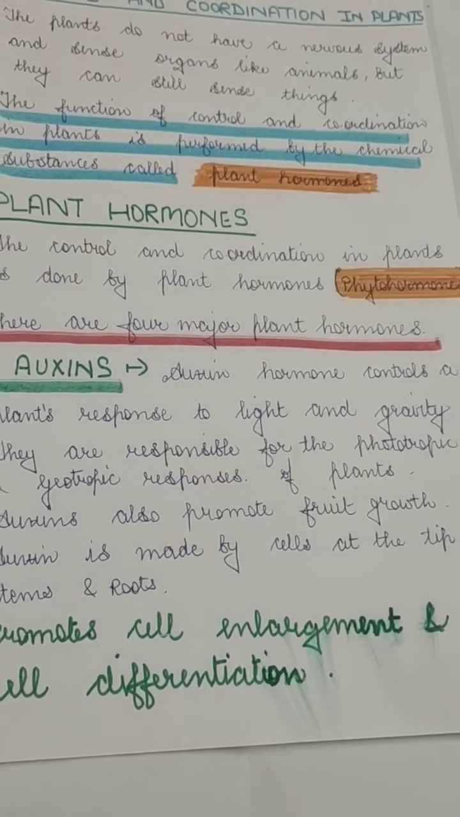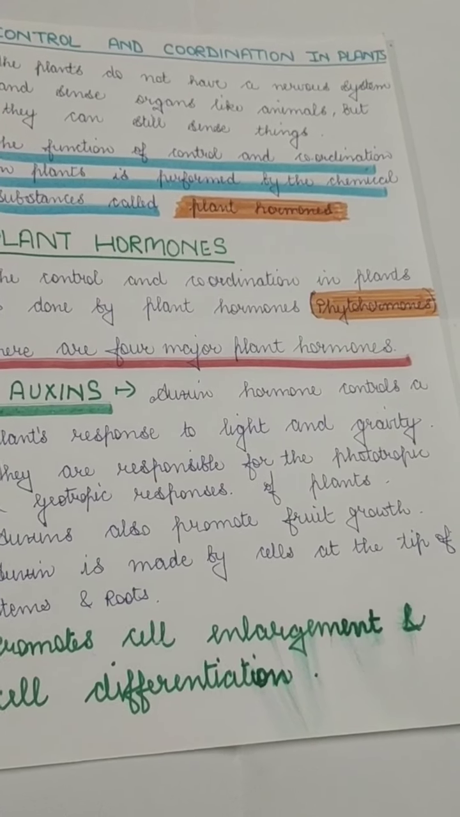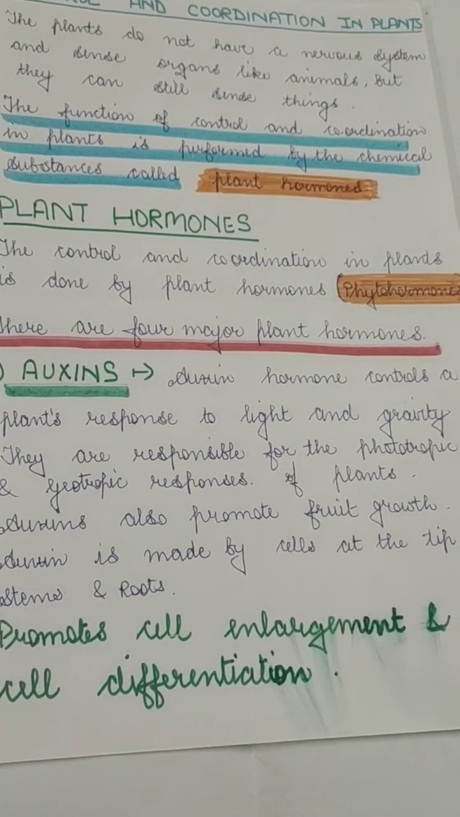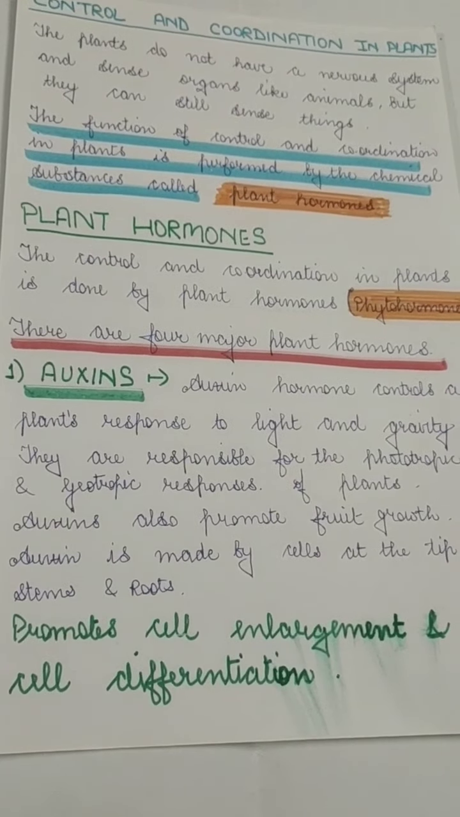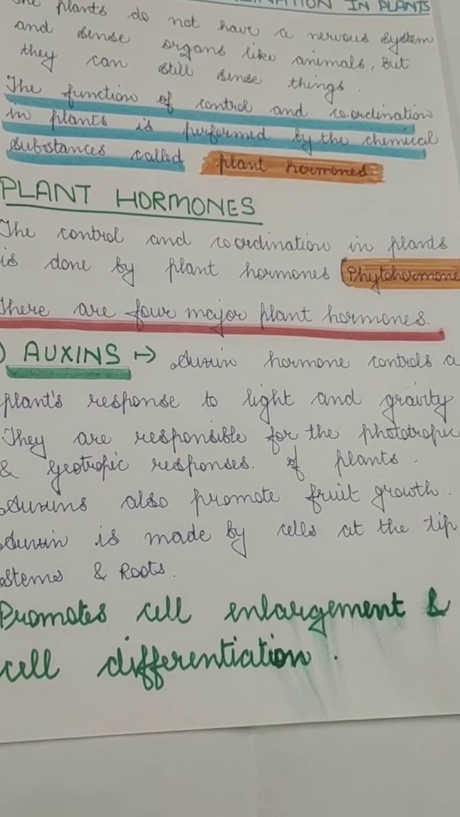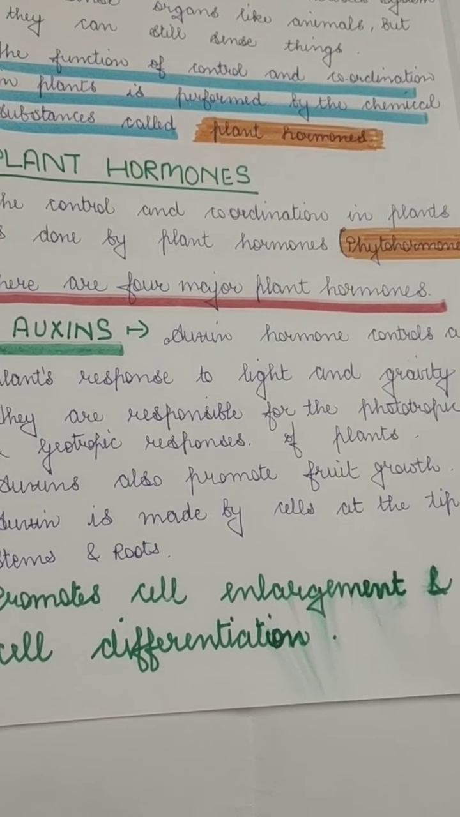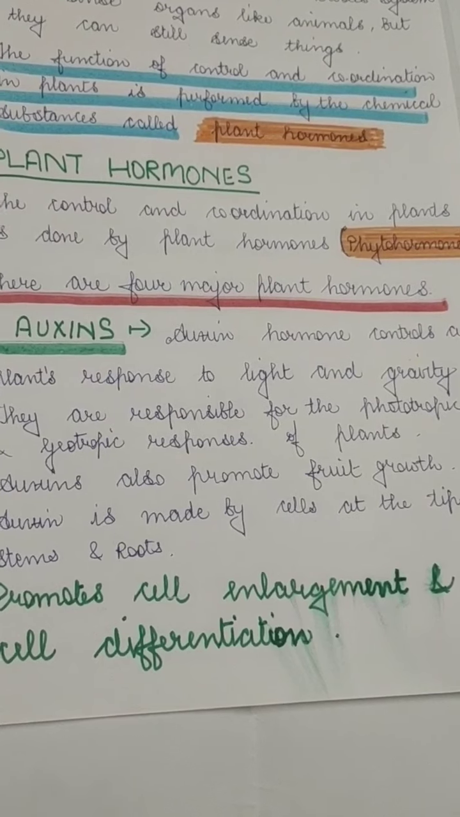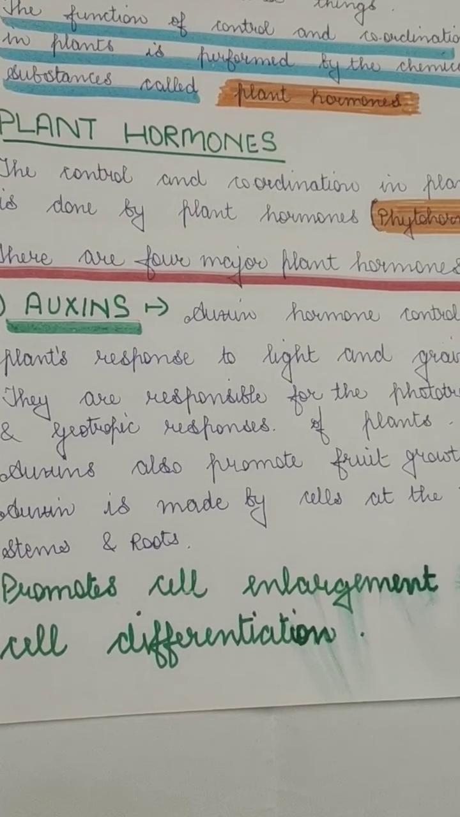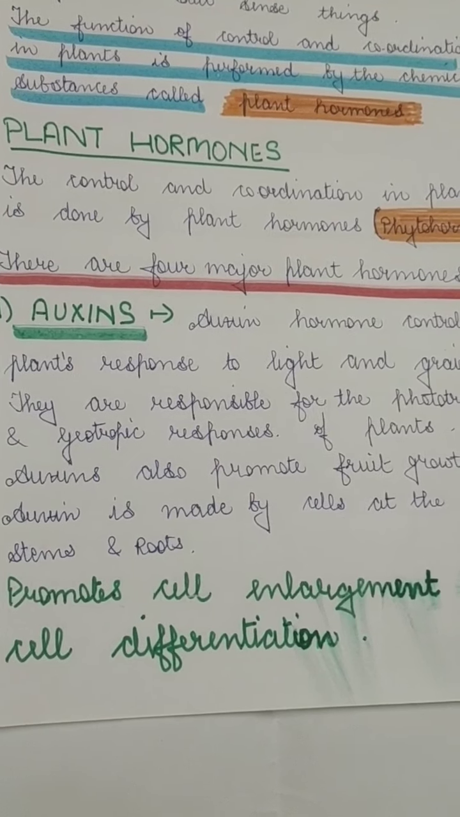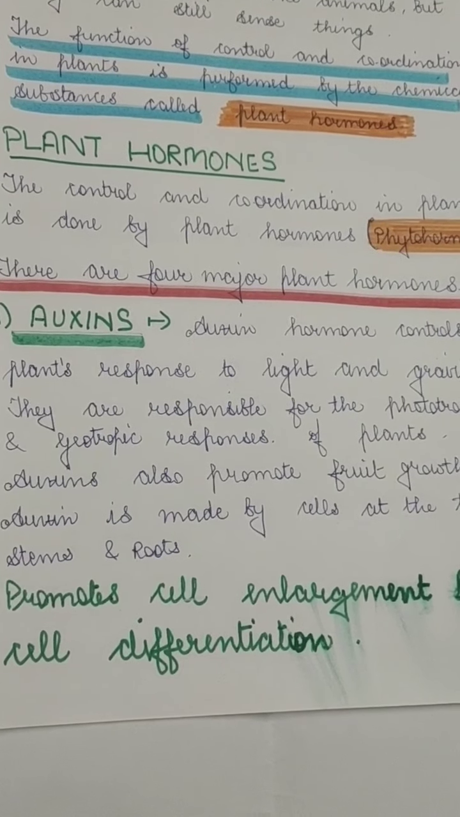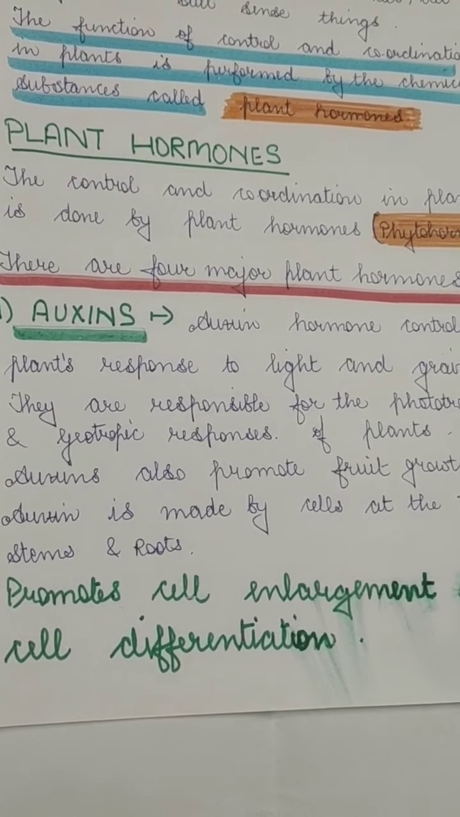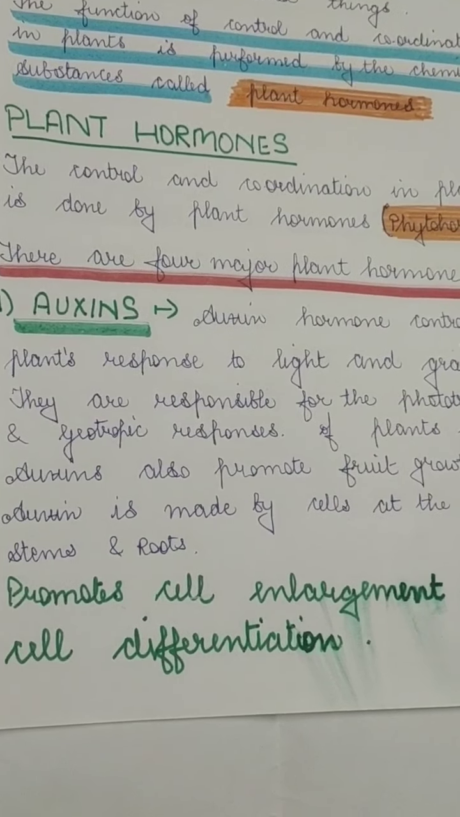Auxins are the hormones which control the plant's growth, and they also respond to phototropic and geotropic movement. Phototropic means the response to light, and geotropic means the response to gravity. These hormones also promote cell enlargement and cell differentiation, and they also promote fruit growth. What happens when the plant grows in the shoot is that they grow opposite to the light. Where there is more light, the hormone production will be lesser, and where there is less light, these hormones will be produced in large numbers, and they will give more growth to the plant.